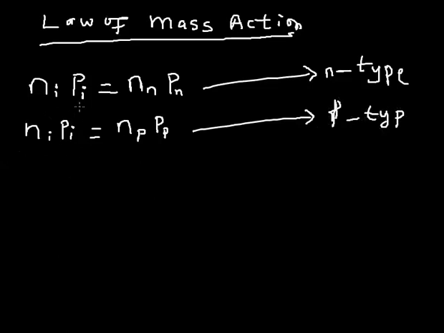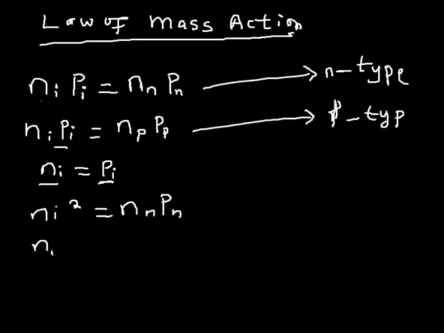Then of course, you know very well that for an intrinsic semiconductor, electrons and holes are equal, in pairs. Electron density is equal to hole density. We know that already for an intrinsic semiconductor. So that simply means I can write this formula now as Ni times Ni, that's going to be Ni square. So Ni square is equal to Nn Pn. Or I can simply say that Ni square is equal to Np Pp.